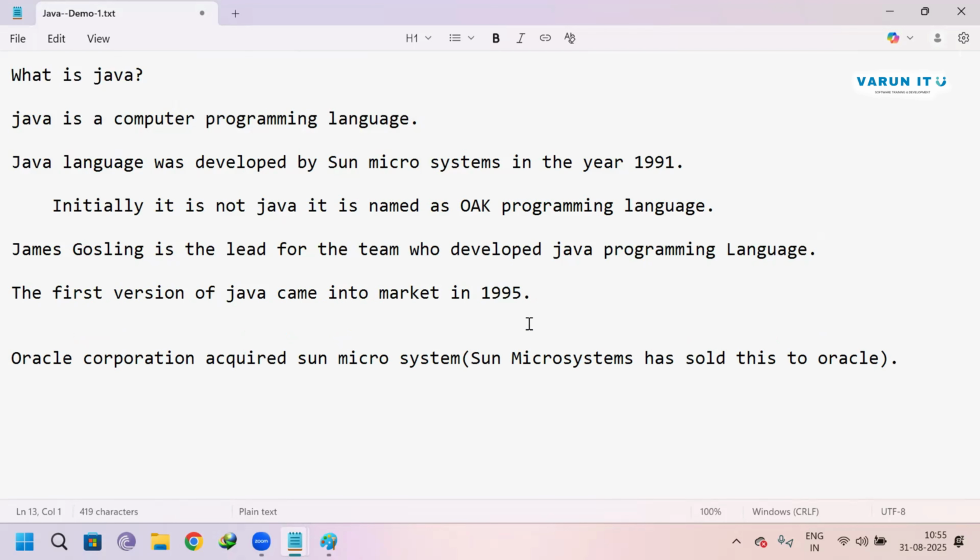Now, if you want to download any Java software, you have to navigate to the Oracle website, not Sun Microsystem. Now, Oracle is taking care of everything. Is that clear?